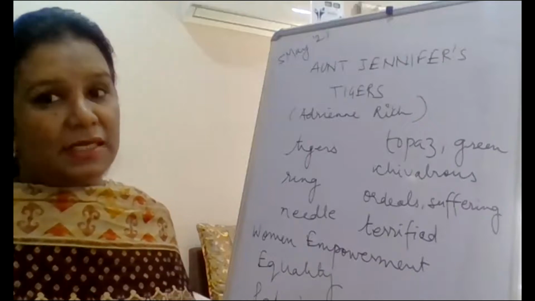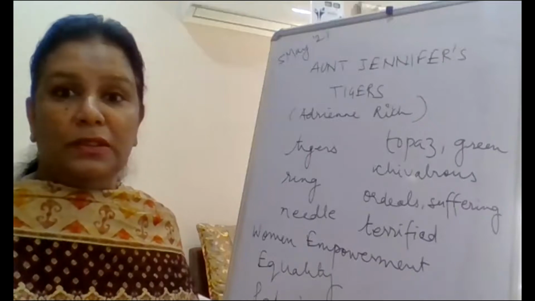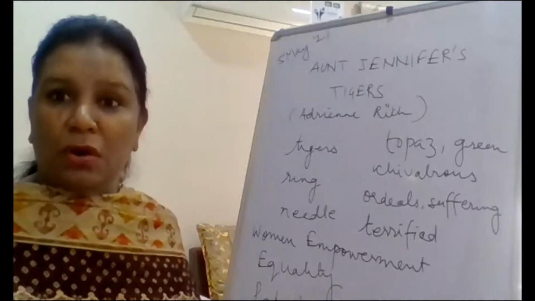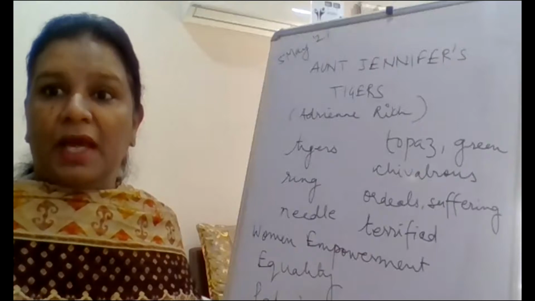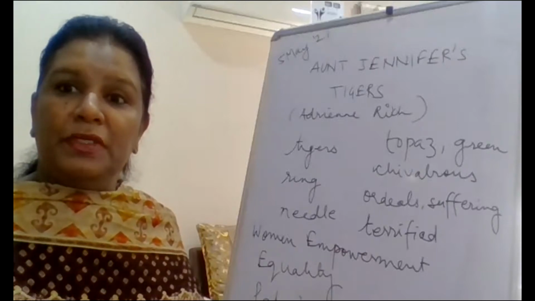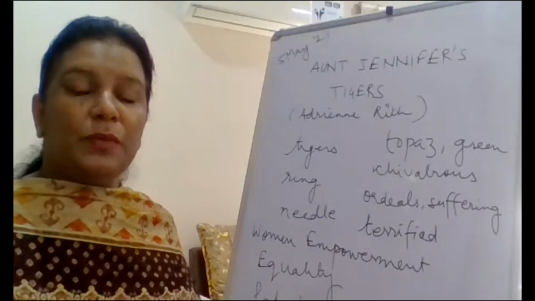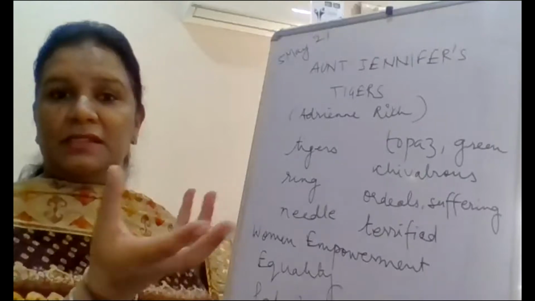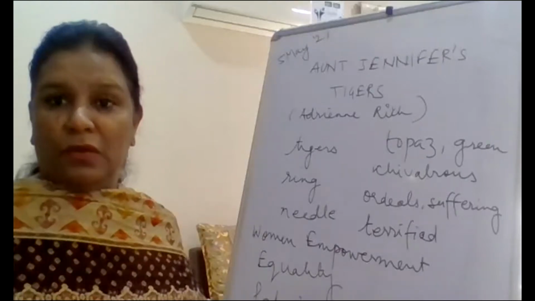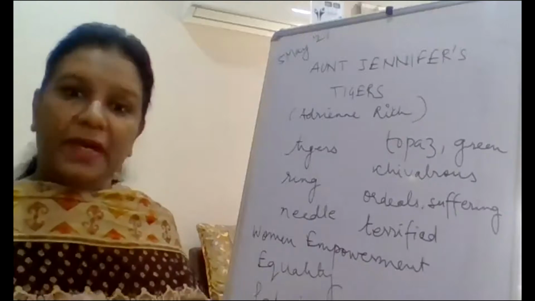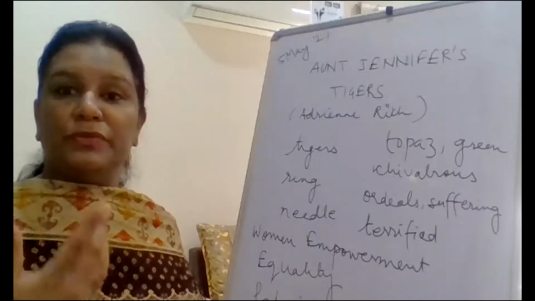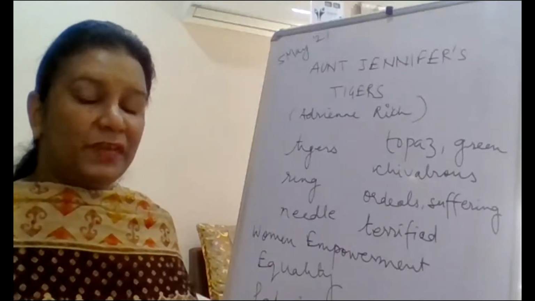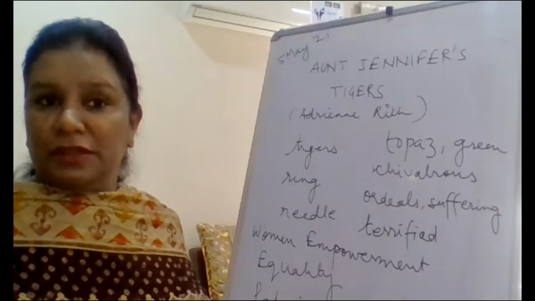In a way, yes, it does show her longing, her desire to be strong, to be brave. And she wants that people should listen to her, people should pay attention to her, and she should not just be a part of the surroundings, but someone who has a voice, who's able to speak, who's able to express the feelings.